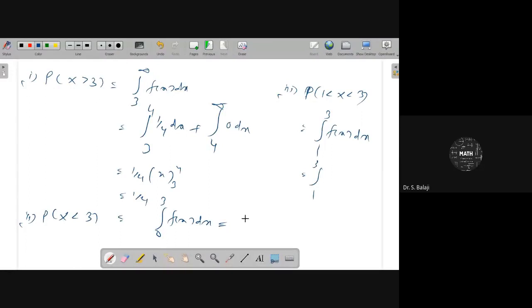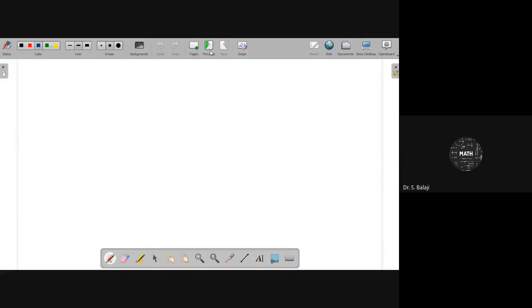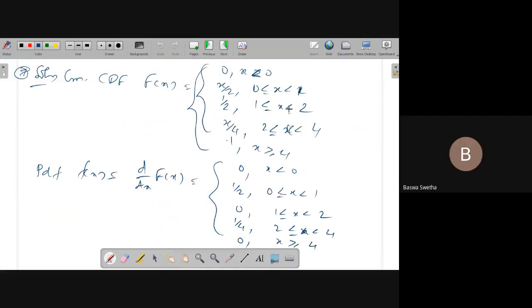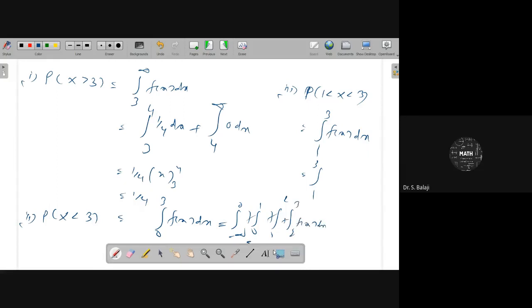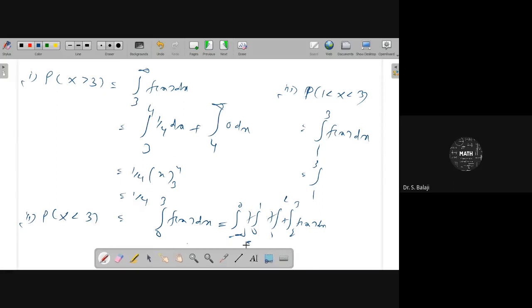For x less than 3, you have to consider all the ranges: minus infinity to 0, 0 to 1, 1 to 2, plus 2 to 3, of f of x dx. Your answer? 3 by 4, sir. Very good, 3 by 4.